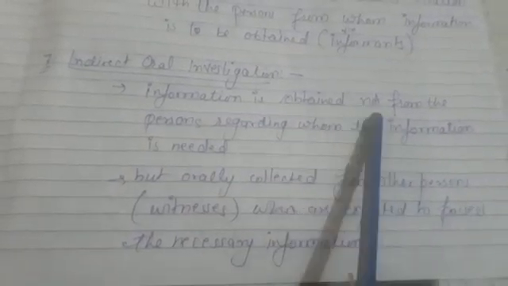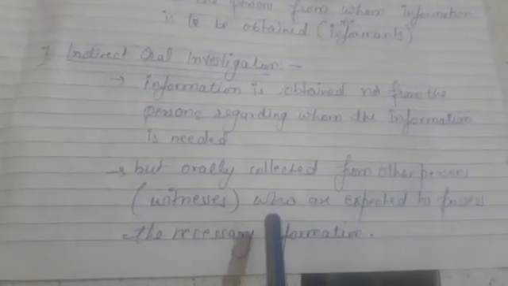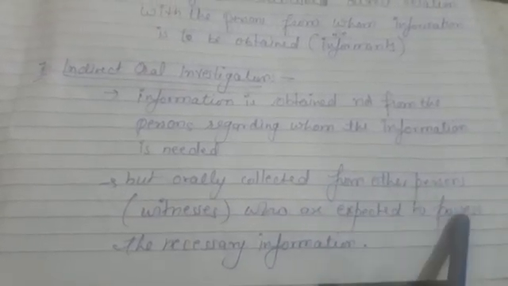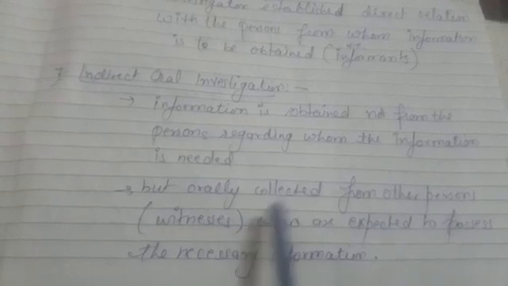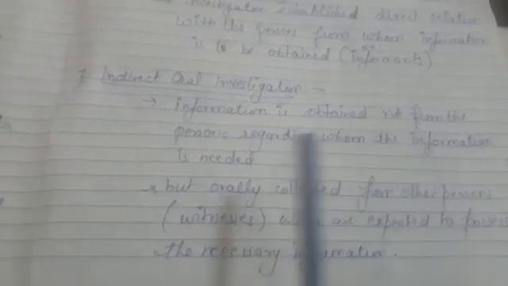It is not collected from that person, means informant, but it is orally collected from some other person who is known as witness here. So the person from whom data is collected is known as witness. It is not the informant, it is some person who is expected to possess the necessary information. Clear? Like if we need to have some medical information about a person, then we need to consult the doctor of that particular person. Now in this case, doctor is the witness who will provide us the information regarding the medical status of that particular person.